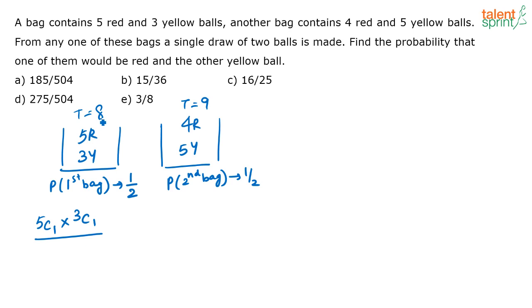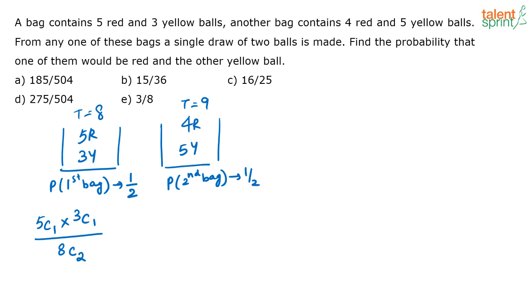Out of these total 8 balls, I am selecting 2 balls. So in how many ways can I do it? In how many ways can I select 2 balls from 8 balls? The total number of ways in which I can select 2 balls from 8 balls is 8C2. And my favorable cases are where I select 1 ball from these 5 red balls and 1 ball from these 3 yellow balls. So the required probability of selecting 1 red and 1 yellow ball from bag 1 is this.